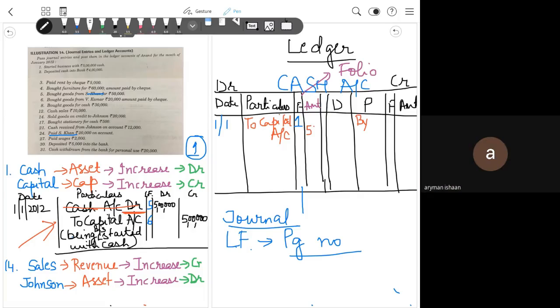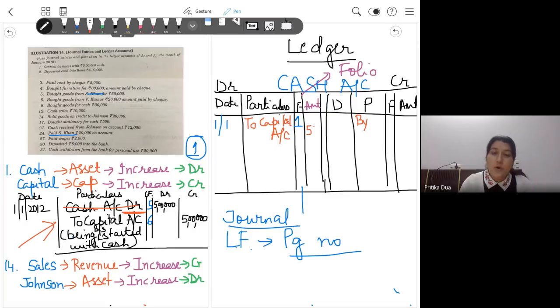Okay, so class, cash account has been debited, but which account has been credited? It is the capital account. So I cover the debit entry and what remains is to capital account. And there I record the amount of 5 lakh rupees.